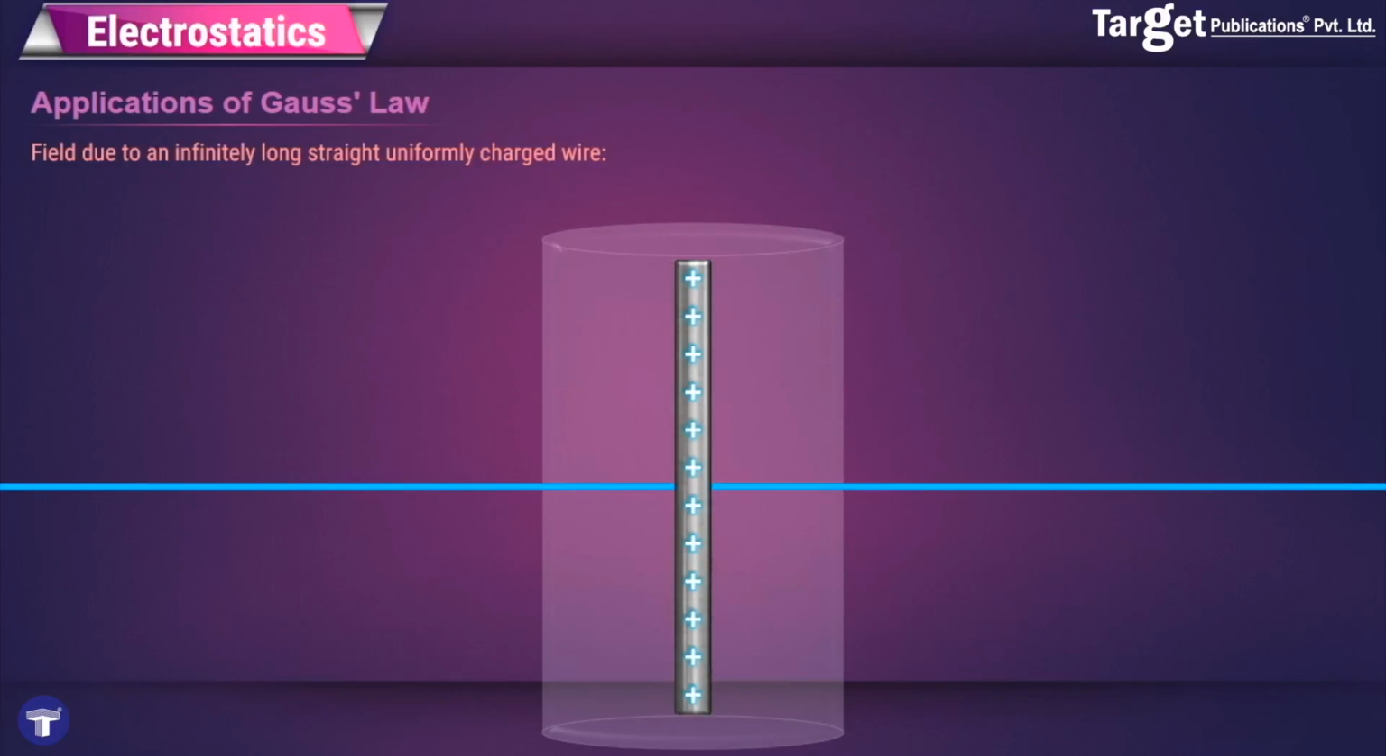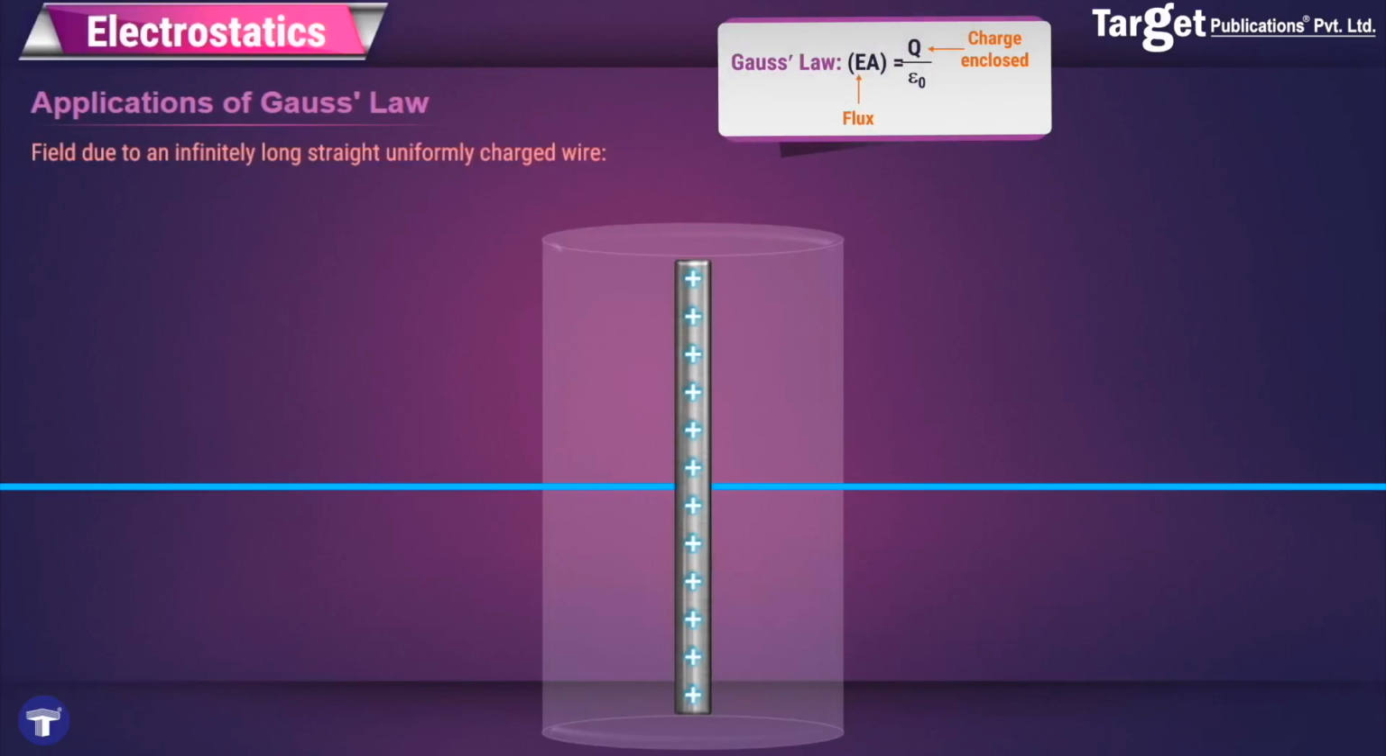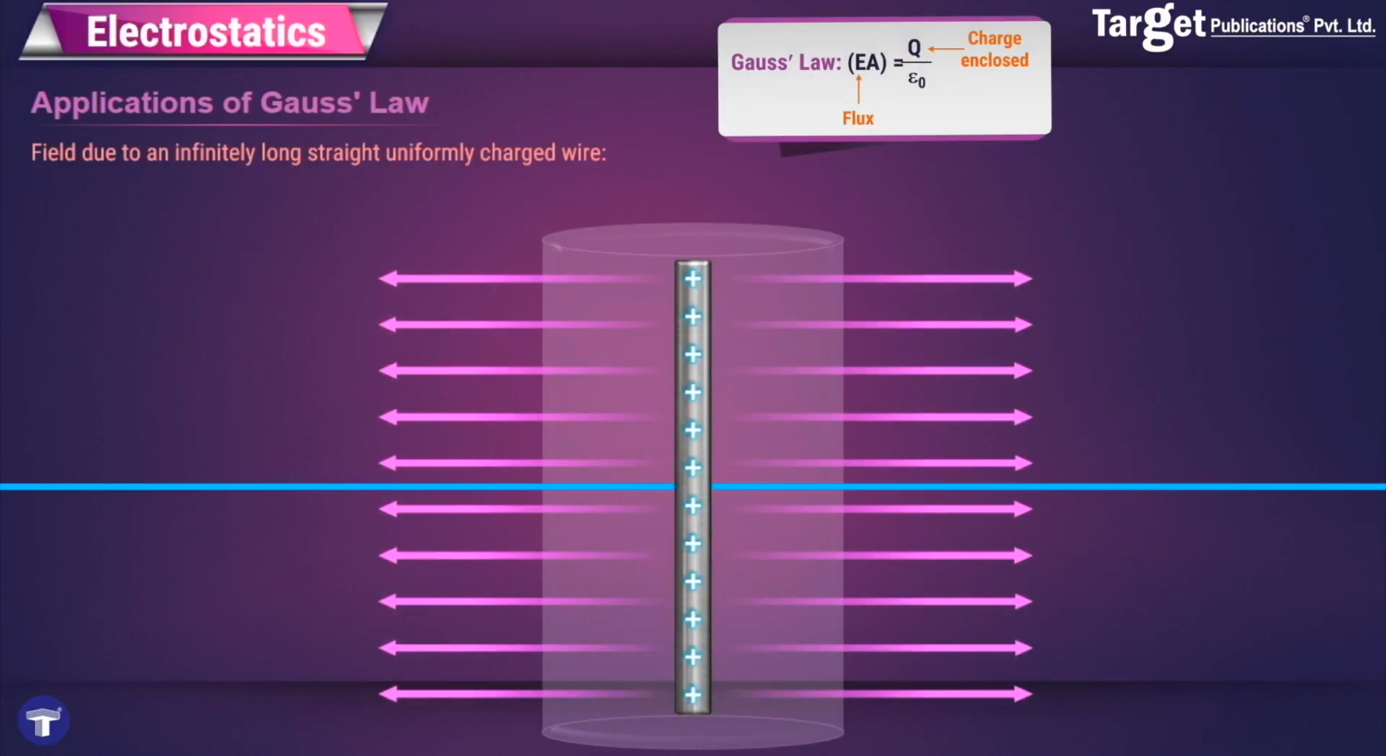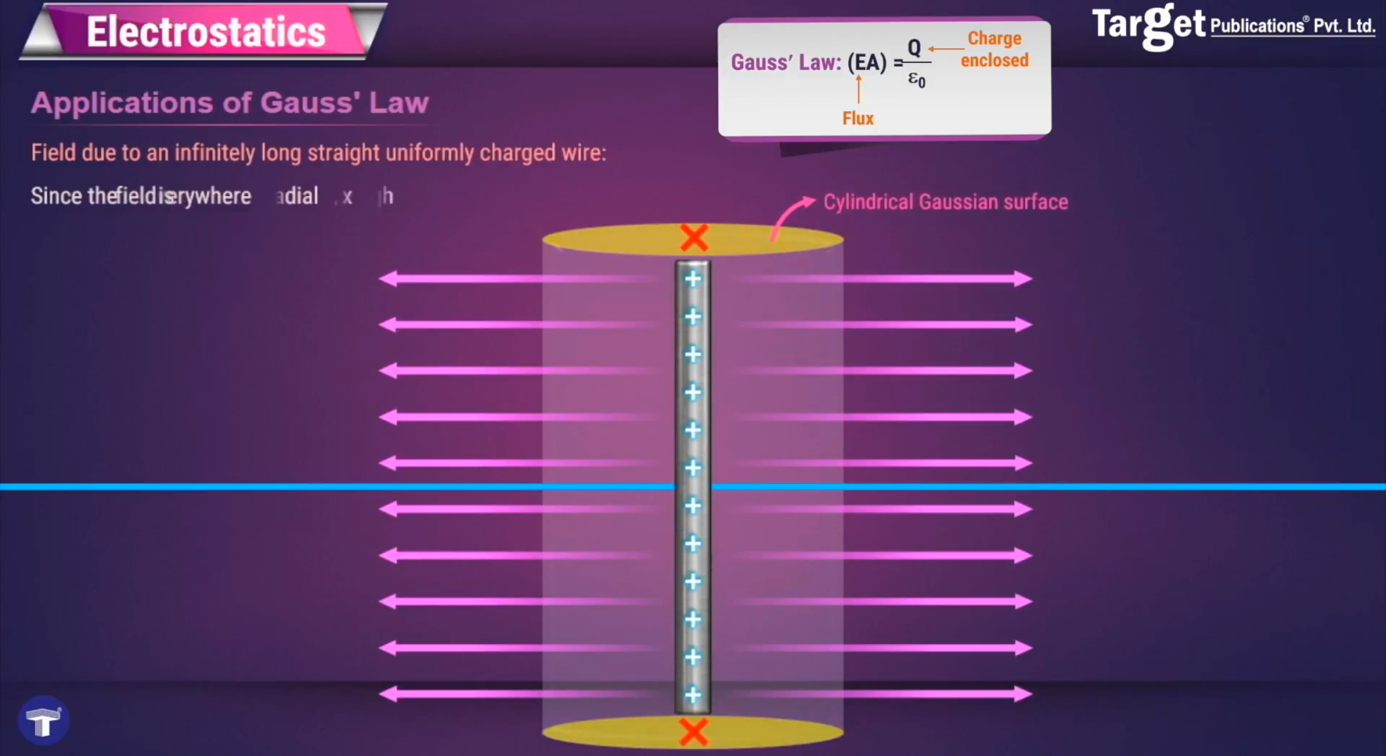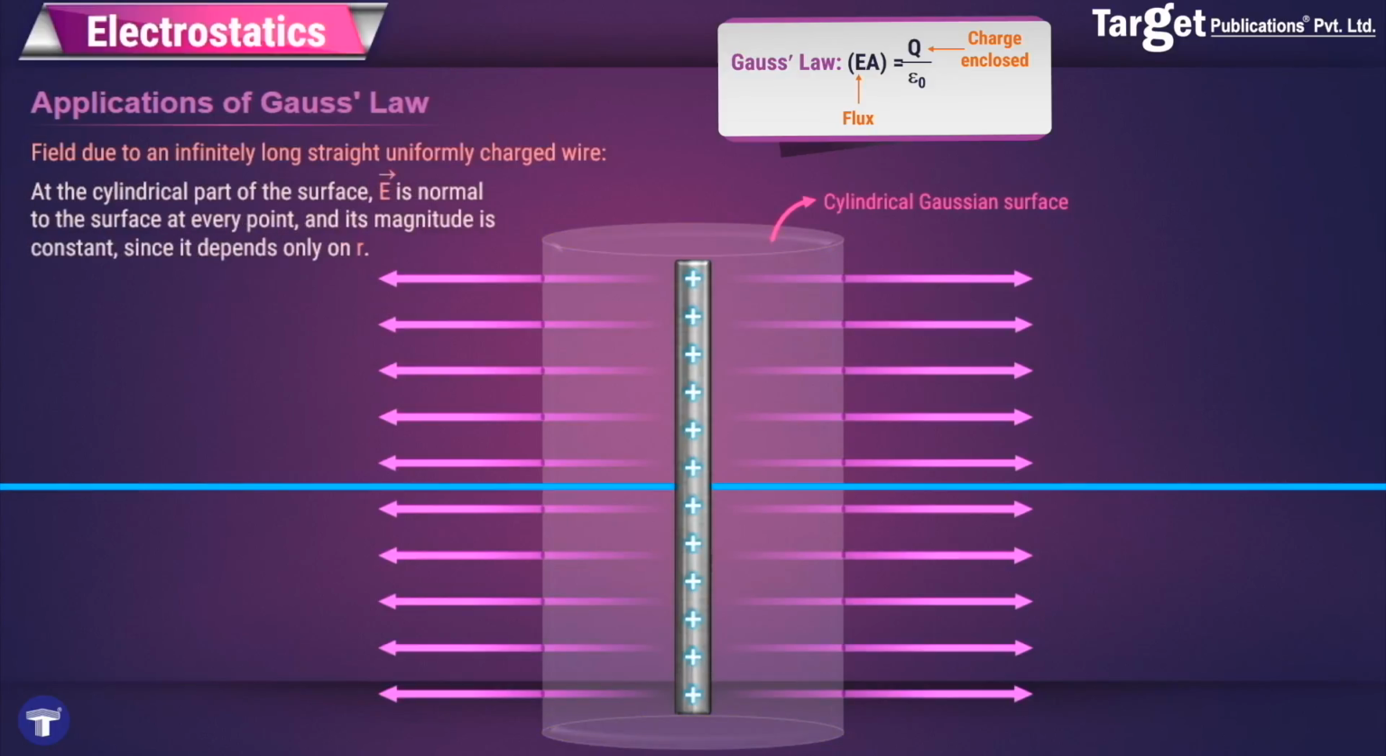We already saw that the electric field emanating from this long infinite wire will be radially outwards. The two ends of the cylinder, that is the top and bottom ends, do not see any electric field passing through them, and therefore, since the field is radial everywhere, the flux through the two ends of the cylindrical Gaussian surface is zero. The electric field only passes through the curved portion of the cylinder. At the cylindrical part of the surface, the electric field is normal to the Gaussian surface at every point. That's exactly why we chose a cylinder.